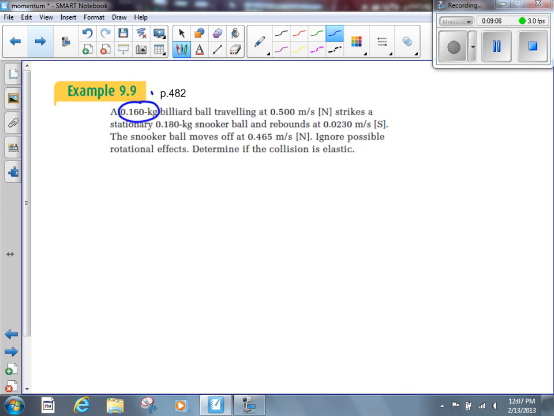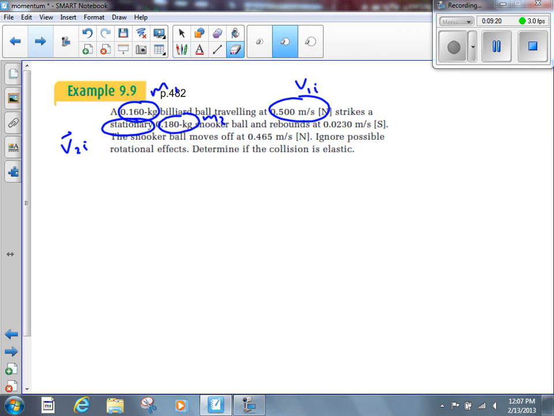We'll call this M1. We'll call this M2. We'll call this V1I. We'll call this one V2I, the stationary 0.180 kilogram ball.